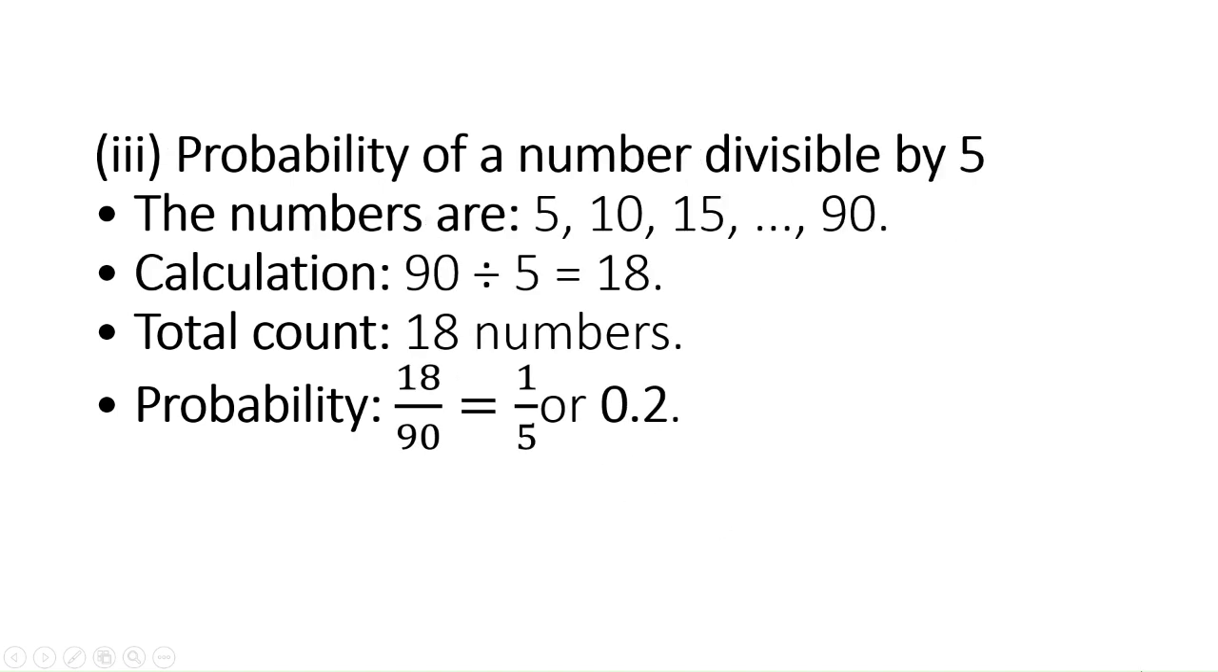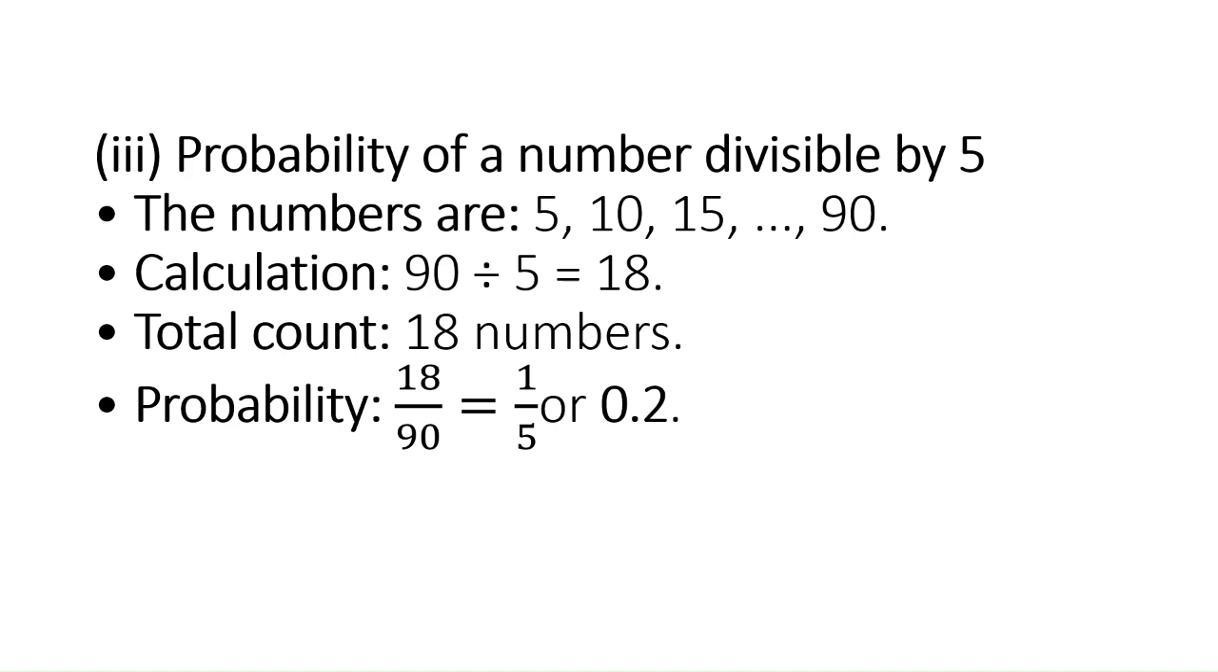Next, what is the third event? Probability of a number that is divisible by 5. Again, from 1 to 90, what are the numbers that are divisible by 5? See, 5, 10, 15, 20, 25, 30, 35, 40, 45, 50, 55, 60, 65, 70, 75, 80, 85, 90. So how many numbers are there? 18 numbers are there here.